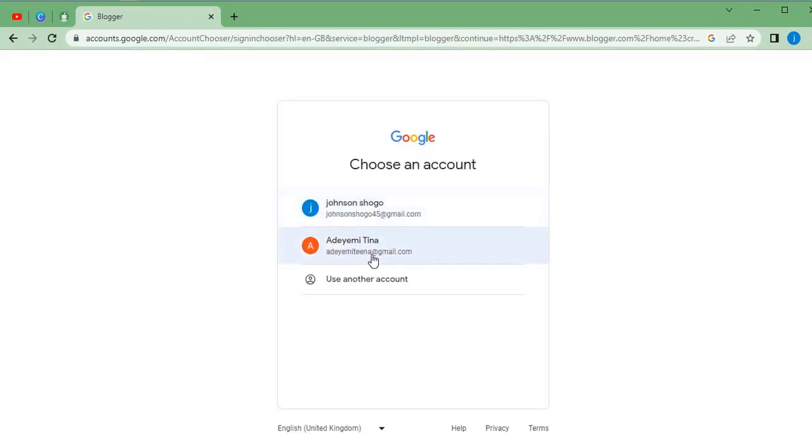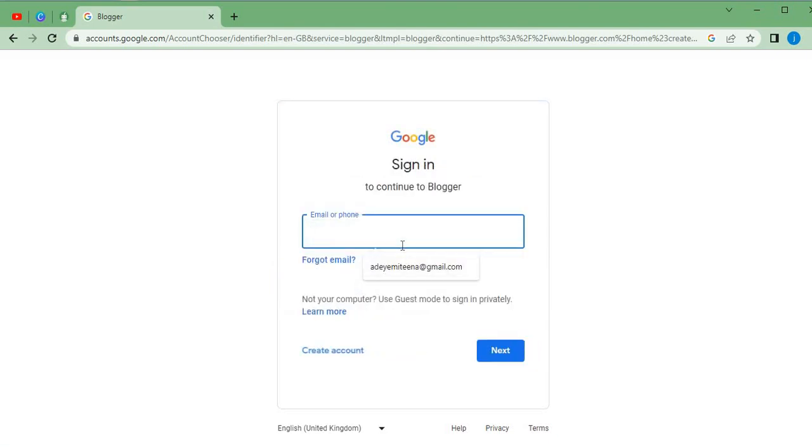Once we click here, choose an account, or use another account. So this is the account I'm going to be using over here, and that is what I'm trying to do right now.